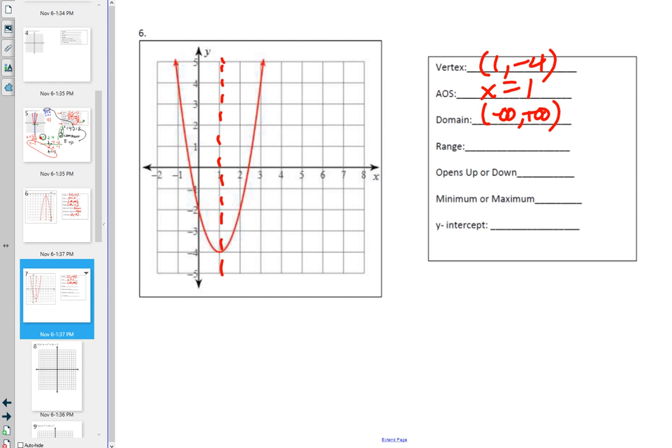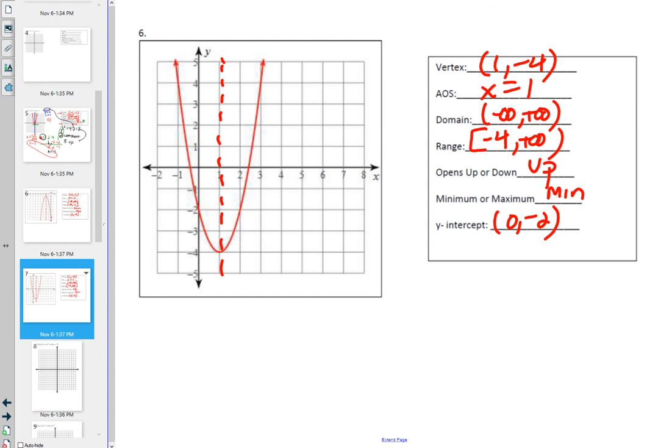Now the one that's a little harder to understand. What's the range here? It does go from -4 with a bracket up to positive infinity. Is it opening up or down? Is the vertex a minimum or a maximum? It is not a maximum. The vertex is at the bottom, so it's a minimum. And the y-intercept here is 0, -2.